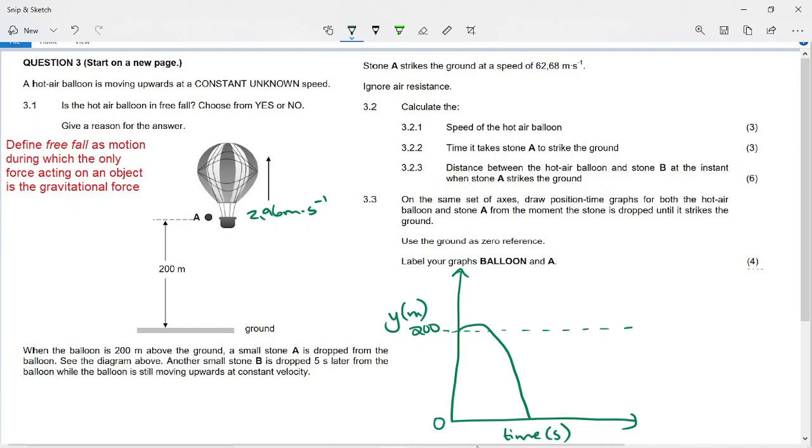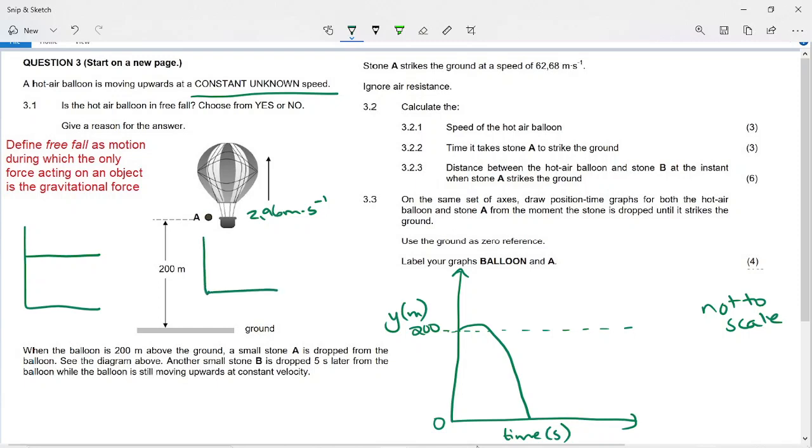Now, the second thing is, what is happening with the balloon? The balloon is traveling at a constant speed. So if you think back to grade 10 and all those questions with the trains departing the station, for an object that is at rest, the displacement time graph is a straight line like this. The object never gets further away from where it is.